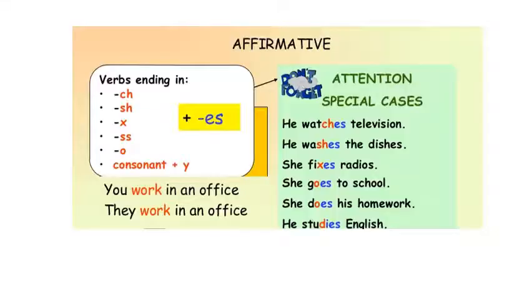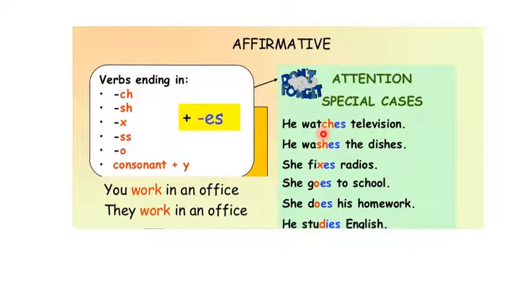Now let's see some special cases of affirmative sentences. How can we come to know where we should use es? So here is the answer. You can see some verbs are ending in ch, sh, x, ss, o or consonant y. So we add es with these verbs. For example, he watches television.